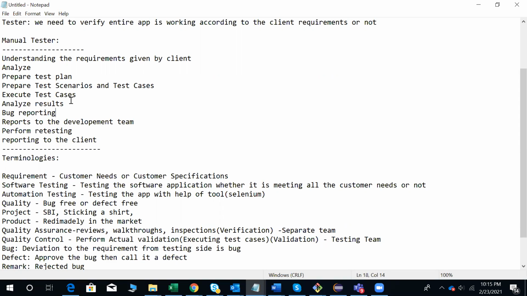Manual testing questions they are going to ask you. Okay. So how you will write the test cases, how you will write the scenarios, and how you are understanding the requirements. Okay. What are all the critical bugs you identified so far? What is retesting, what is regression testing? So many things they may ask you on that.